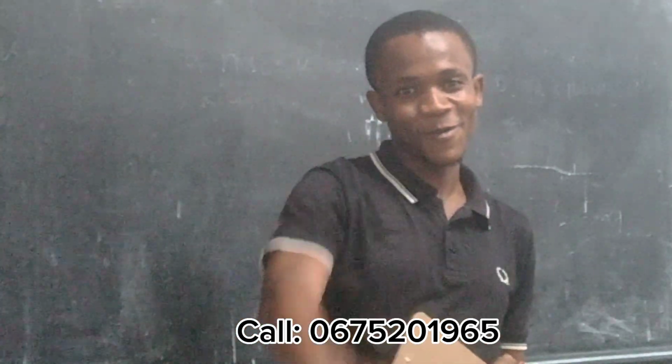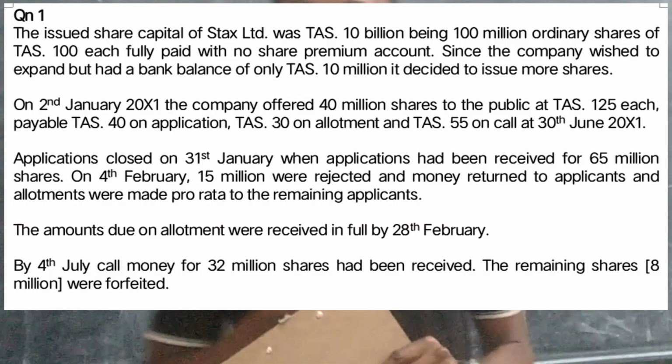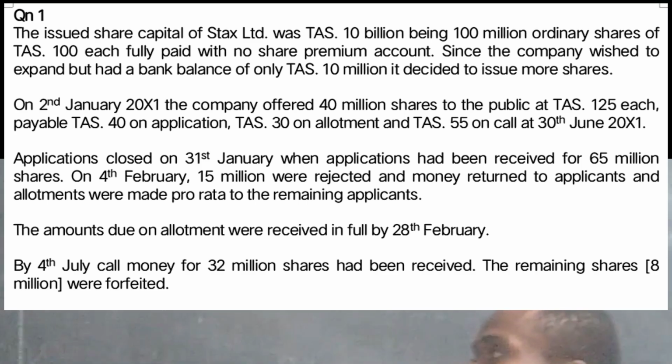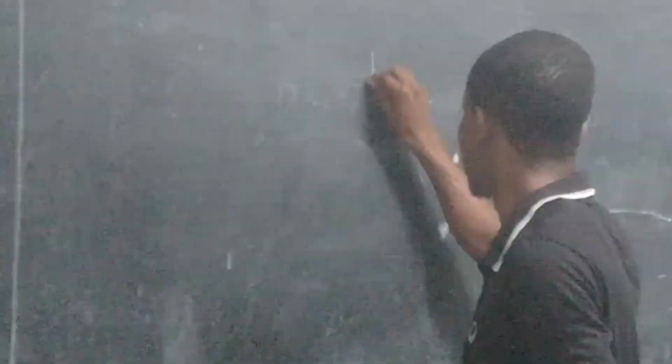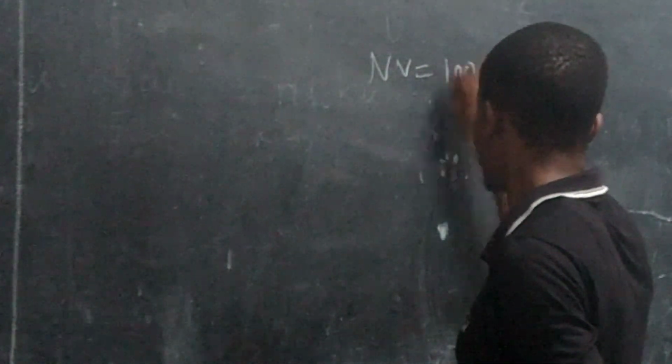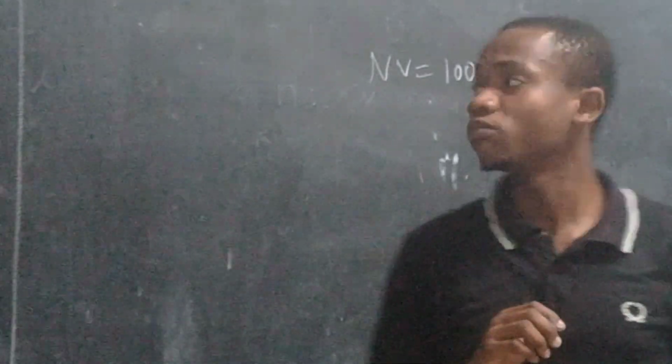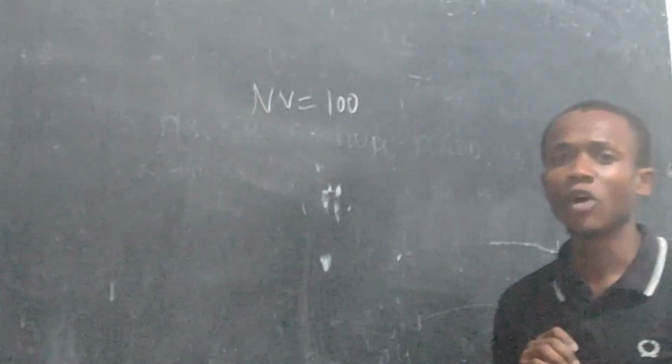Let's go! Alright, so in our question, we're told that the company wanted to raise 10 billion, but in their bank account they had a balance of 10 million, right? So they issued more shares. Those 10 billion they wanted to issue at a nominal value of 100. So what is nominal value?